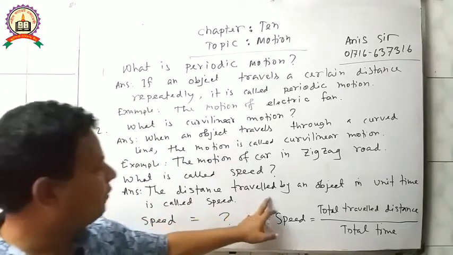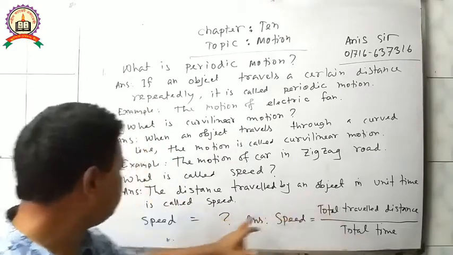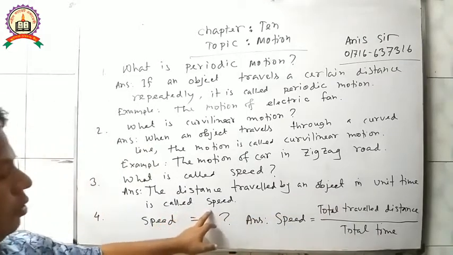The distance traveled by an object in unit time is called speed.